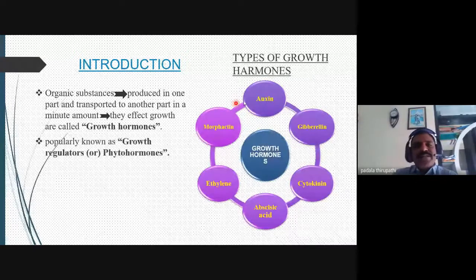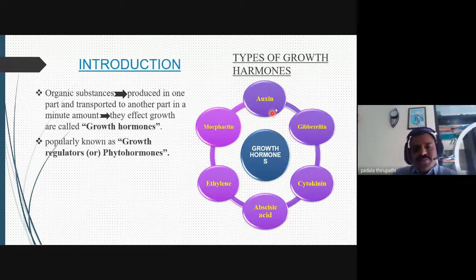The mode of action varies from the production or synthesized region. They are transported through phloem or xylem, and beside tissues or cells they affect different physiological functions. So these are called growth hormones or phytohormones, popularly known as growth regulators.